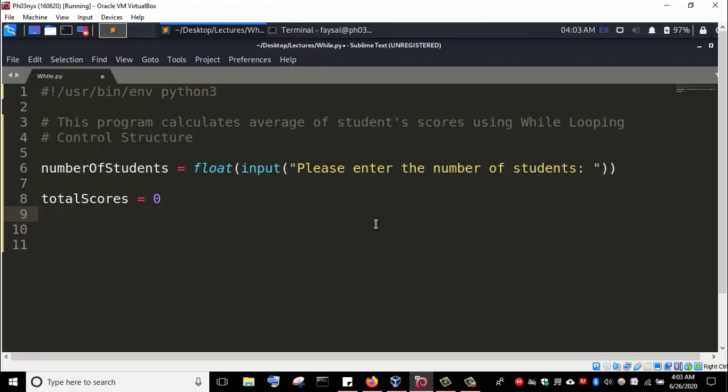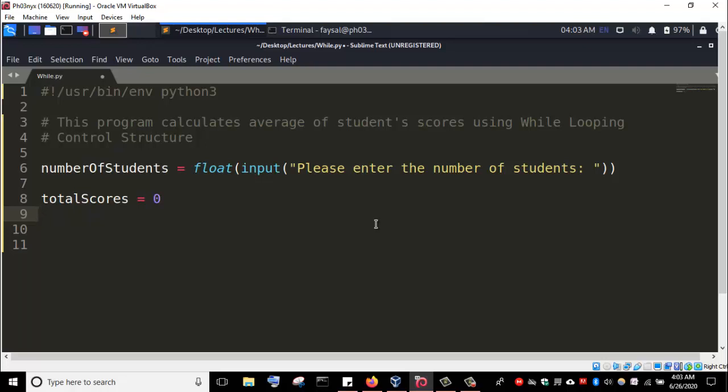And as the name suggests, we call it a variable. That means the value of the variable can change in the course of running the program. So the total score has been initialized with the value 0, but that doesn't mean that it will maintain this value 0 till the end of the program. The opposite of a variable is a constant, which we shall also come across subsequently in this ethical hacking with Python 3 course. So total scores is a variable, and we have initialized it with the value 0.